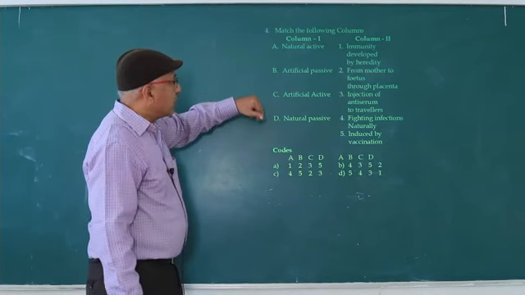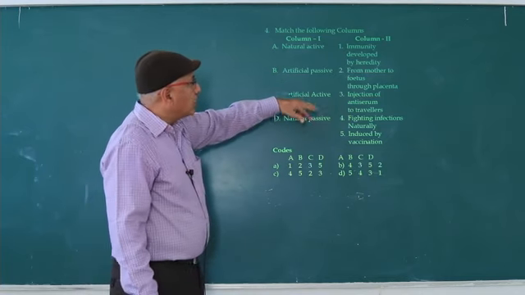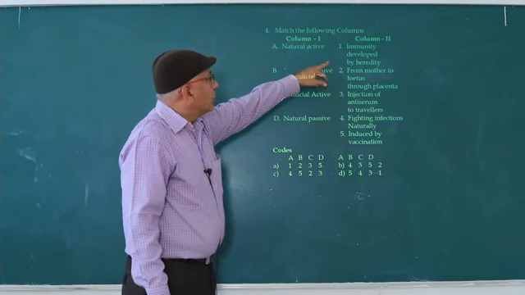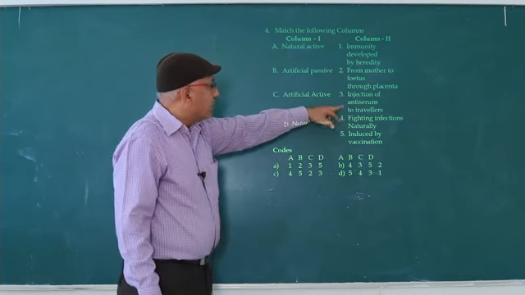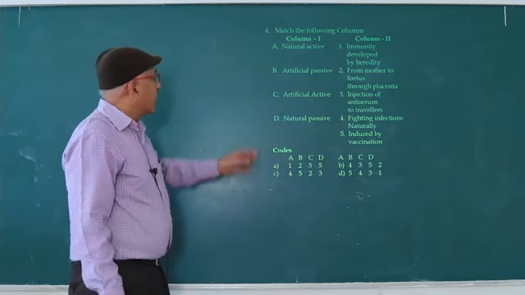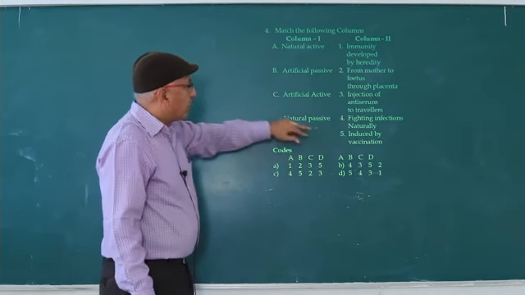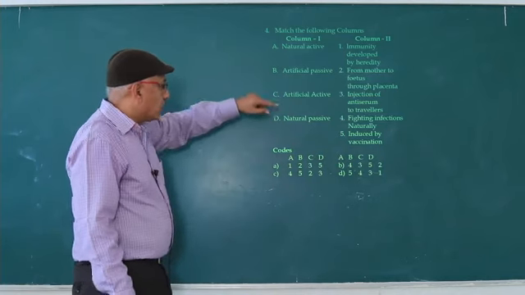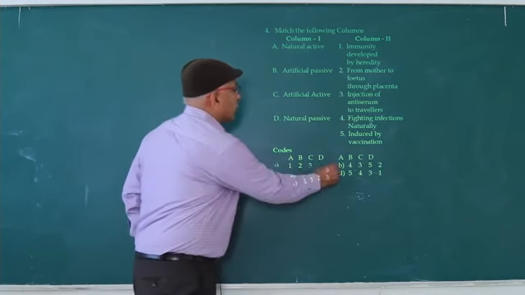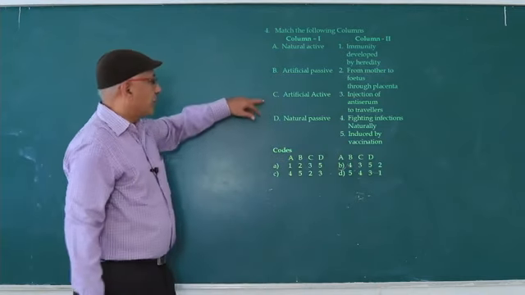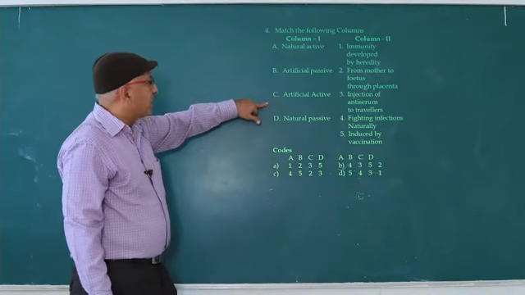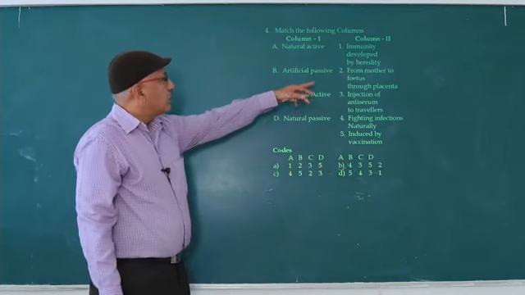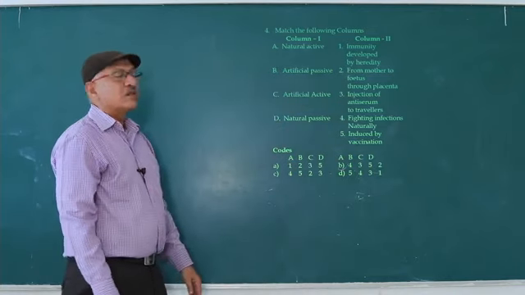Artificial passive is injection of anti-tetanus serum, which is 3. So the second option. Similarly, artificial active is induced by vaccination, and natural passive is from mother to fetus.